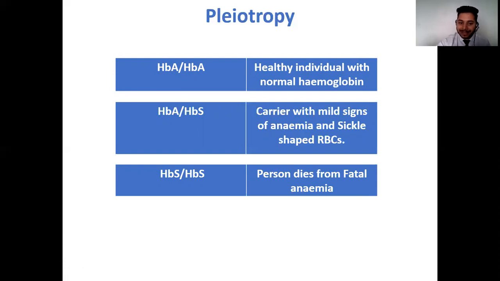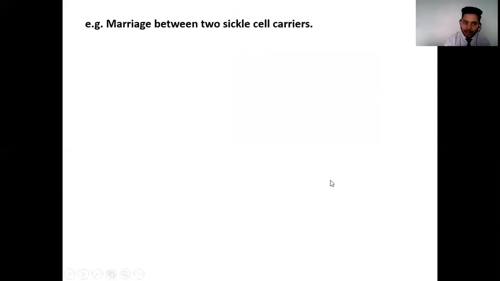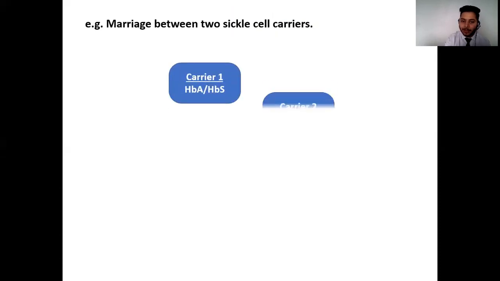So the lethal gene will express itself only when it is present in homozygous combination. That is why it is going to cause the death of the bearer. And that is why the person dies from fatal anemia. Now, what if two such sickle cell carriers marry each other? So if I have over here one of the carriers HBA, HBS, marrying carrier number 2, HBA, HBS.